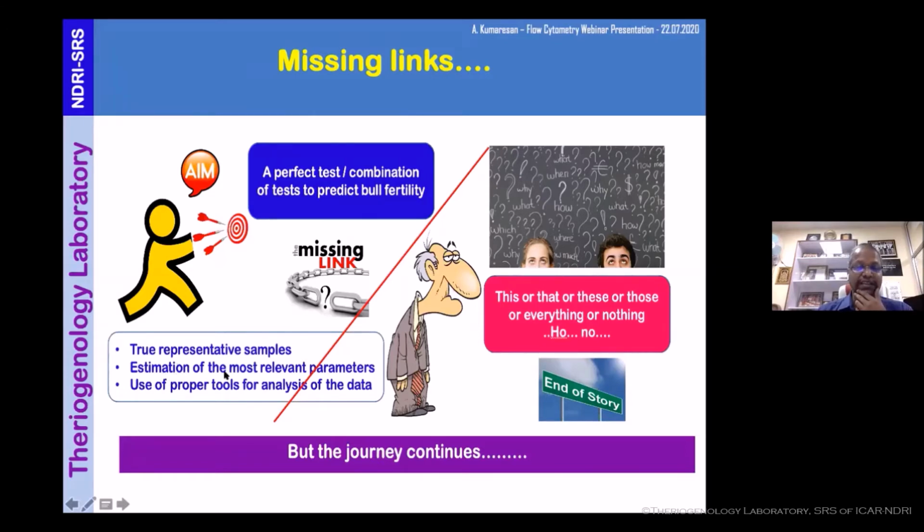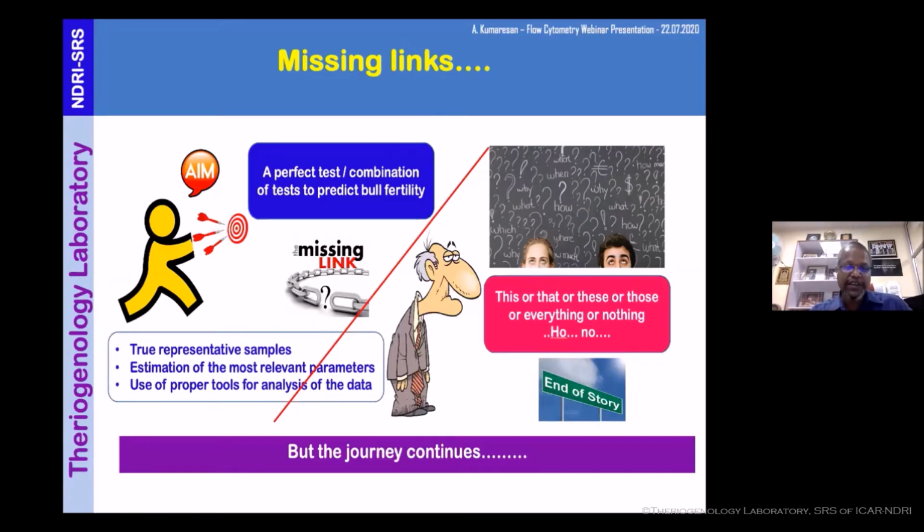The second important thing is estimation of more relevant parameters. We understand that sperm are motile and are going to get into the female reproductive tract and go and fertilize the oocyte. But it's not so simple. There are many other inherent parameters of the spermatozoa which we are not looking into, and which we often forget to look into.